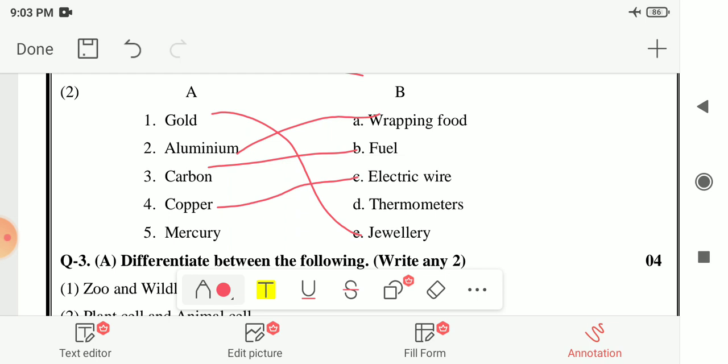And the last one is mercury. Mercury is used in thermometers. So here your answer is option D, thermometers. So these are the answers for this matching.